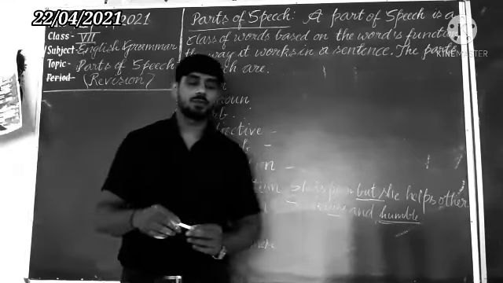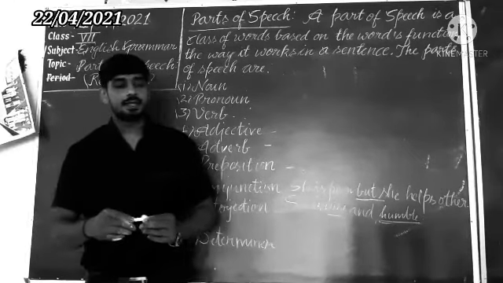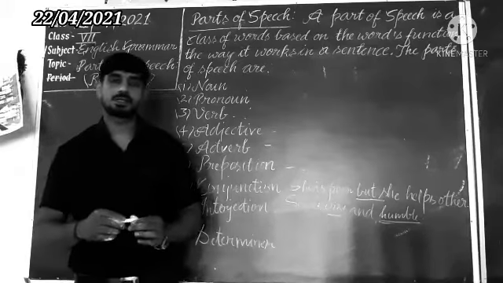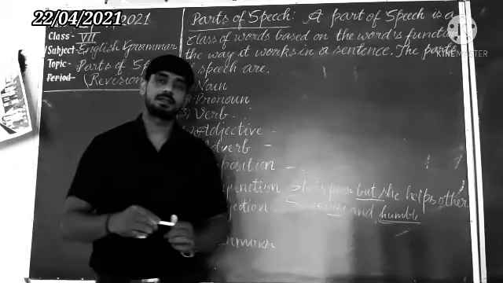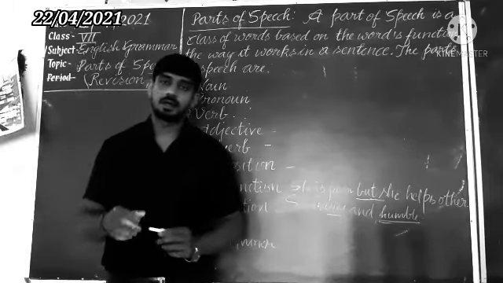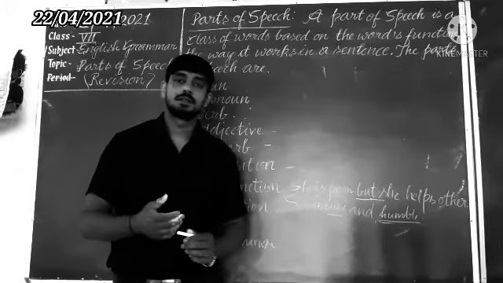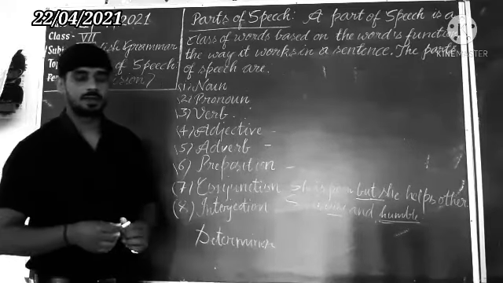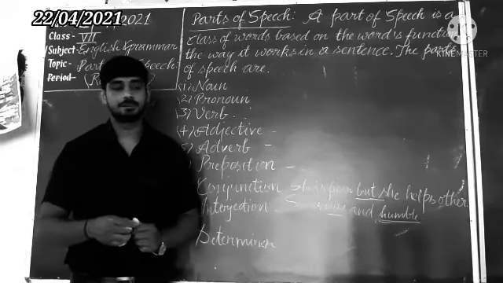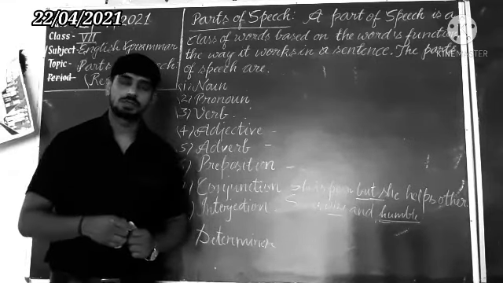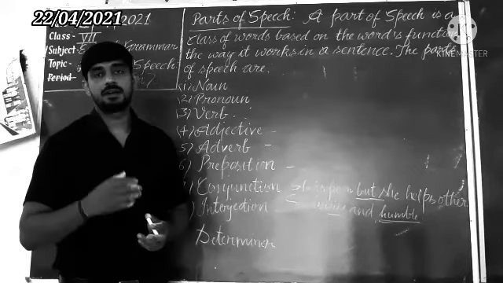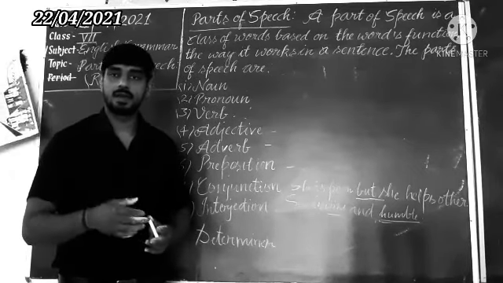Dear student, you know that an interjection is a word which expresses a strong feeling. Understand? A strong feeling of hurt. Suppose that we use bravo, hooray, oh, hey, wow, ouch. So an interjection is a word that is used to show a strong feeling of hurt, emotion, feelings.